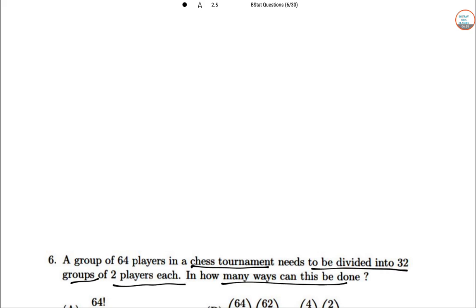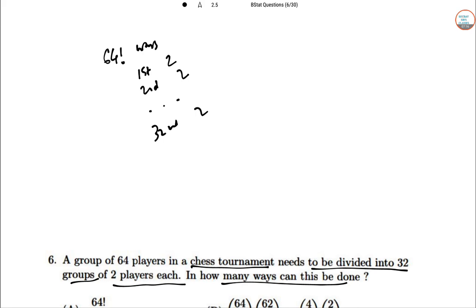In how many ways can this be done? Pretty direct question. First we permute the 64 players, so 64 factorial ways. Then the first two form a group, the next two form a group, and in that way 32 groups.